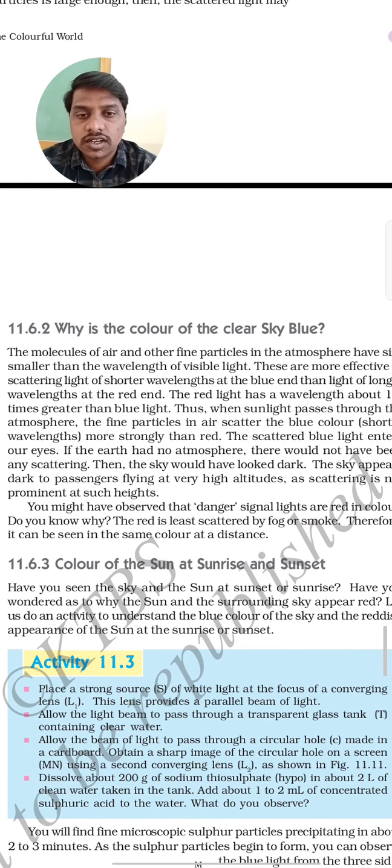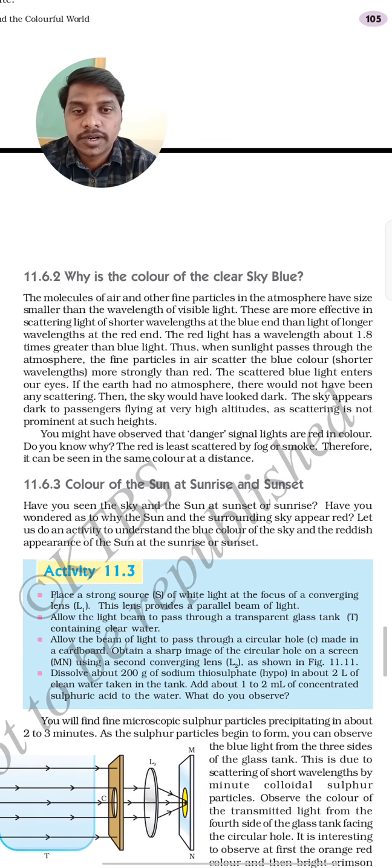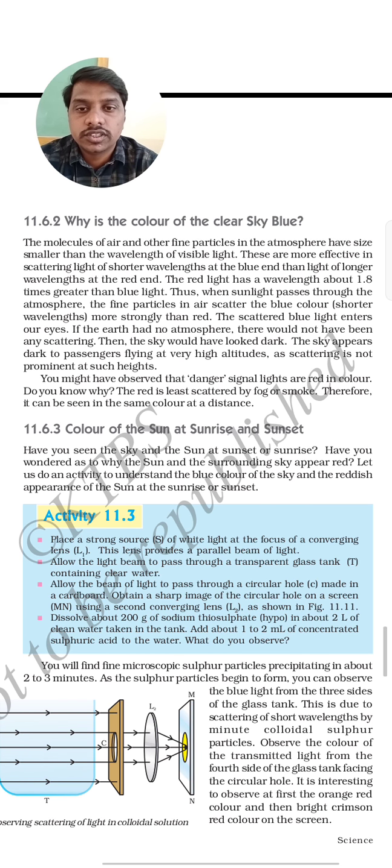So why is the colour of the clear sky blue? The molecules of the air and other fine particles in the atmosphere have size smaller than the wavelength of visible light. So these are more effective in scattering light of shorter wavelength at the blue end than light of longer wavelength at the red end. The red light has a wavelength about 1.8 times greater than the blue light. Thus, when sunlight passes through the atmosphere, the fine particles in the air scatter the blue colour.